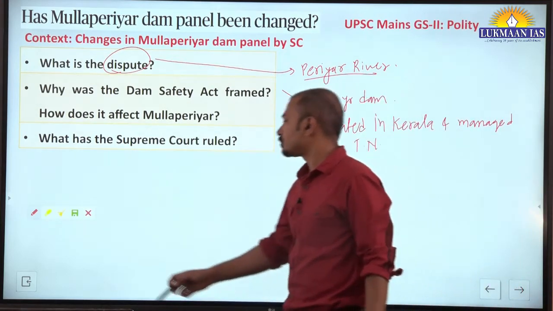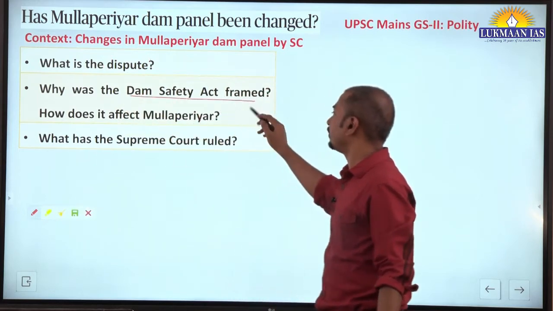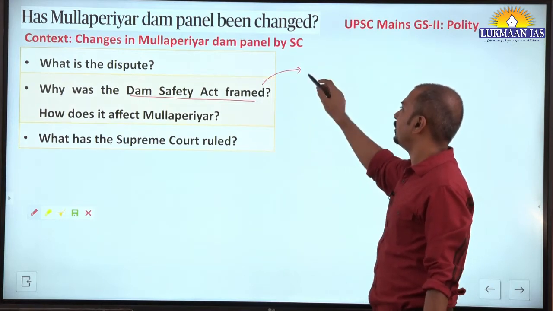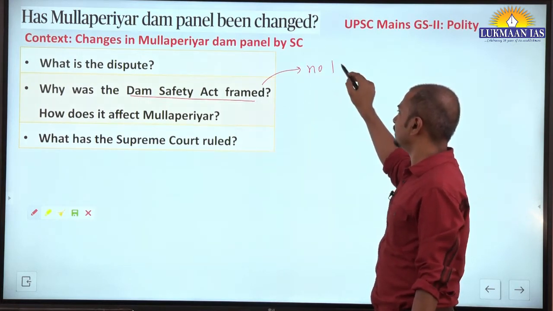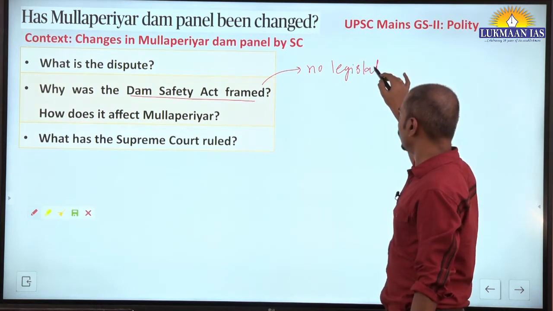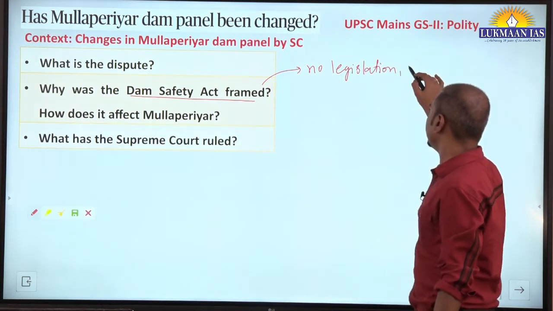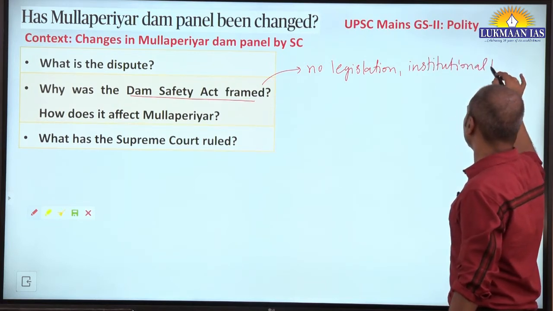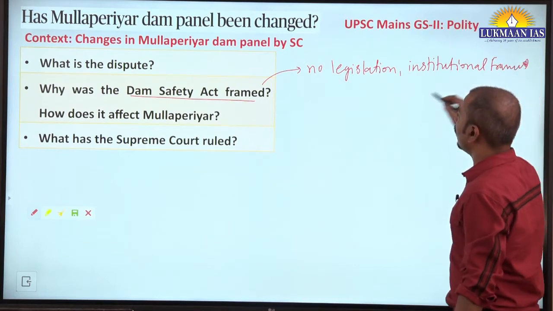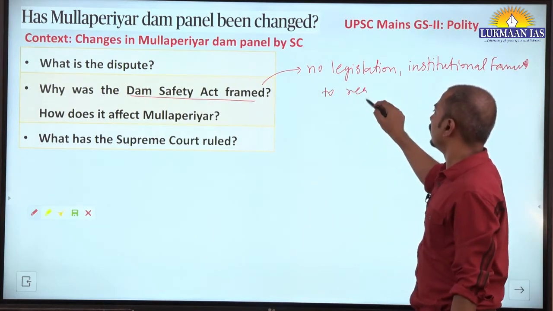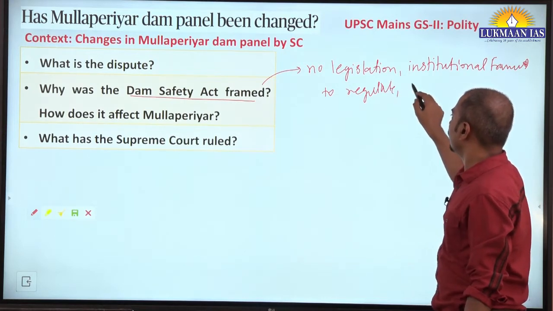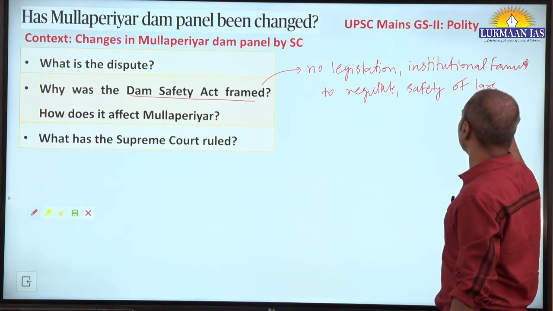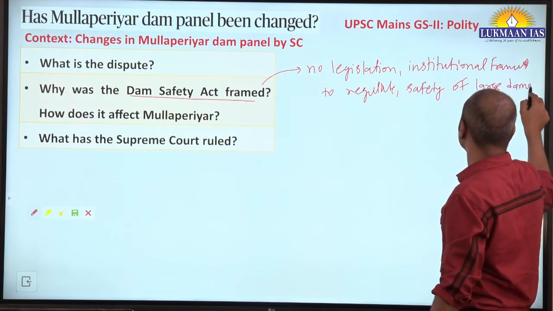Okay, now why was the Dam Safety Act framed, and how does it affect Mullah Periyar? This Dam Safety Act has been framed because up till now there was no legislation and institutional framework to deal with, regulate, and at the same time ensure safety of large and medium dams in different parts of the country.